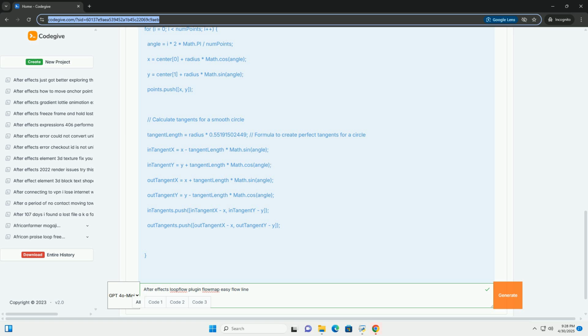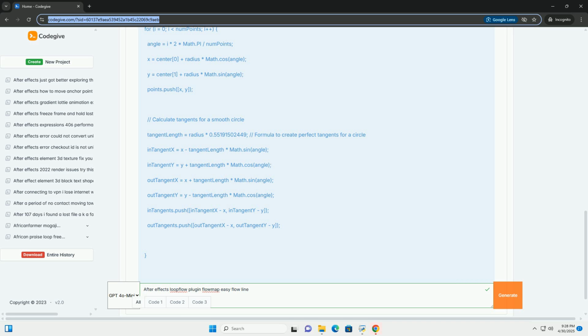If the original flow map was saved in a linear format, leave the setting as is. 3. Disable color management, optional but recommended if your composition's color management settings are interfering with the flow map interpretation. You might want to disable color management for the flow map layer specifically. Part 2, Using Loopflow with flow maps.